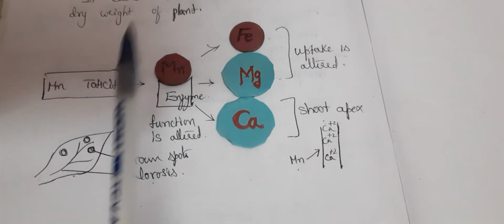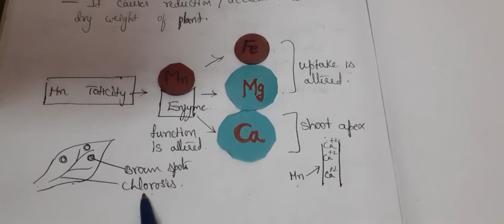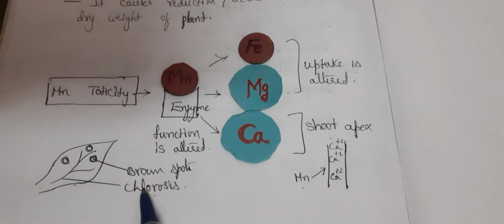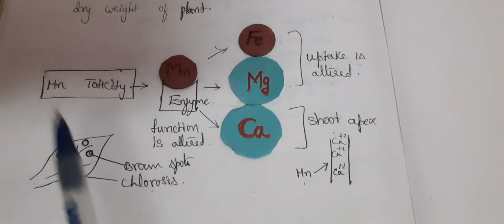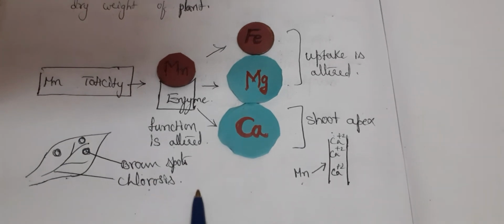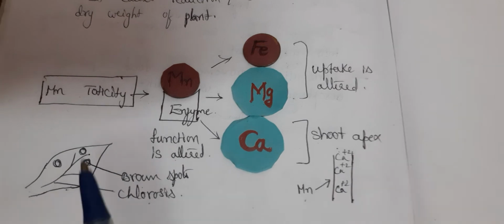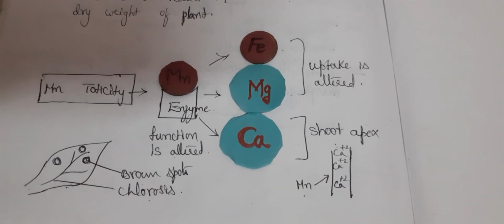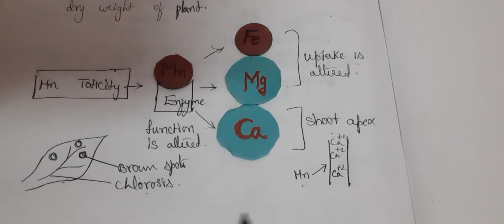So toxicity leads to effects on the plant growth, and that is not good for the growth of the plant. So deficiency is not good, toxicity is also not good. Anything you take in excess is not good, anything you take less is also not good for the growth. Here it is not good for the growth of the plant.